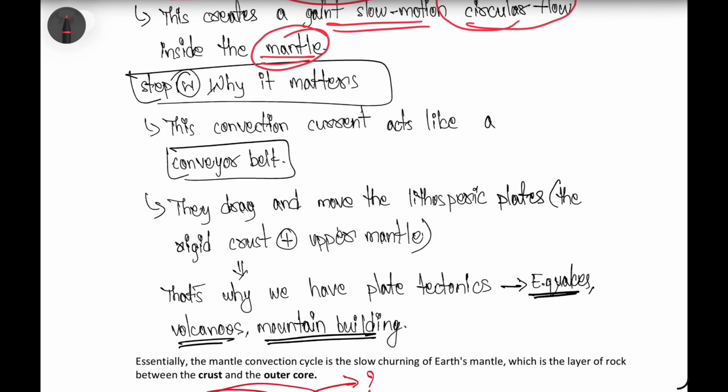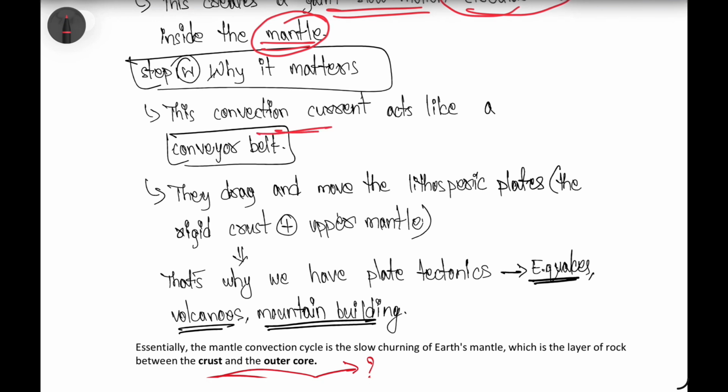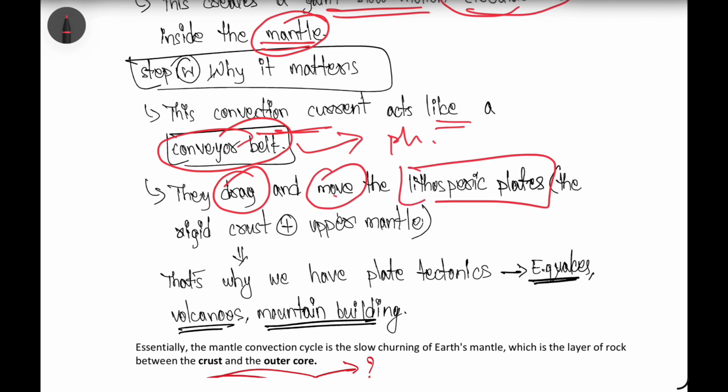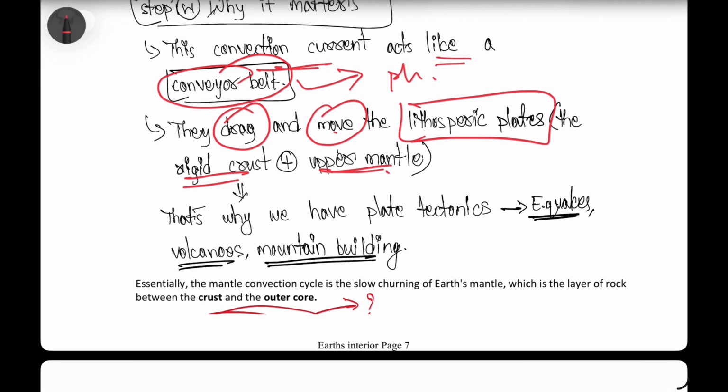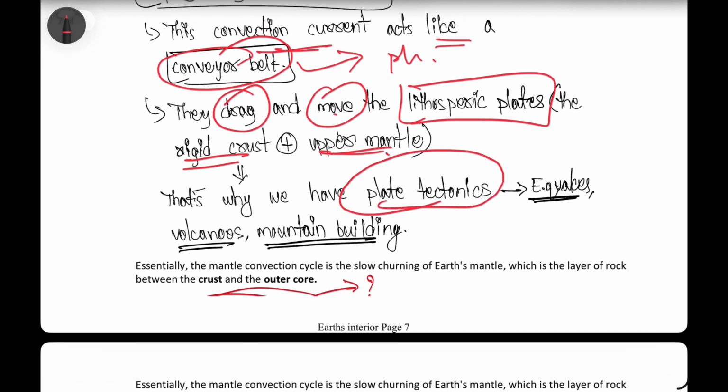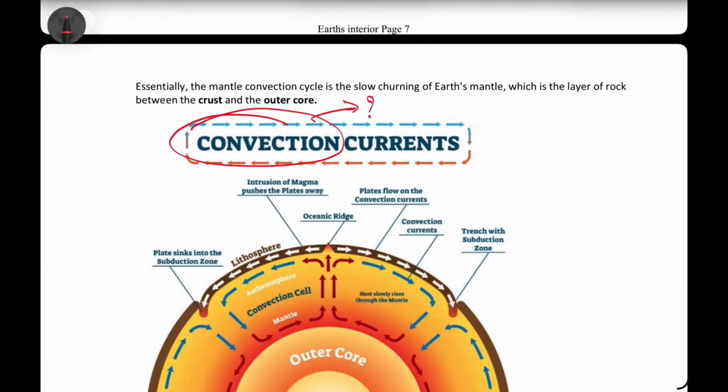So why does it matter? Because the convection currents act like a conveyor belt for plate tectonics. They drag and move the lithospheric plates, which are the upper rigid crust plus the uppermost mantle. So that's why we have plate tectonics, which in itself results in earthquakes, volcanoes and the mountain building process also.